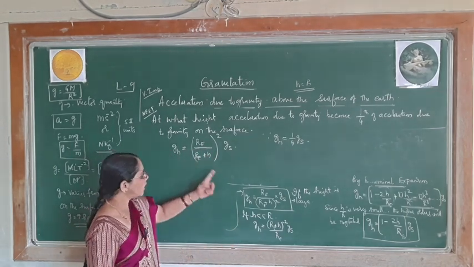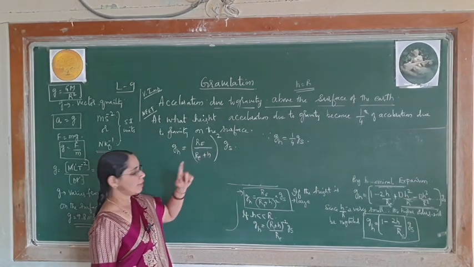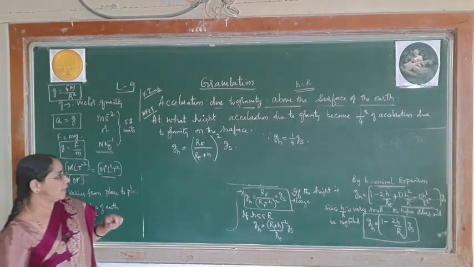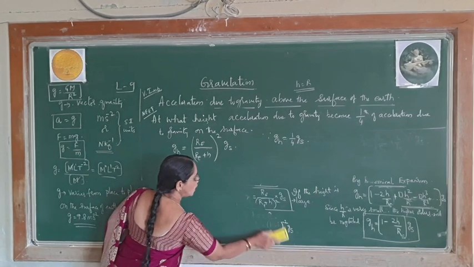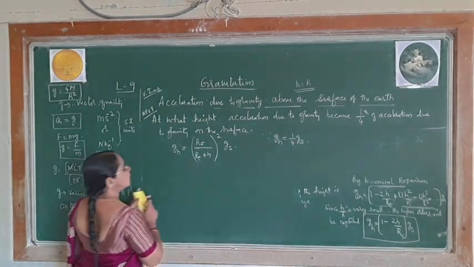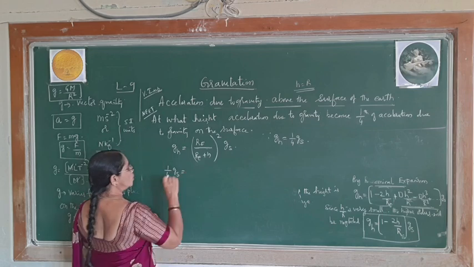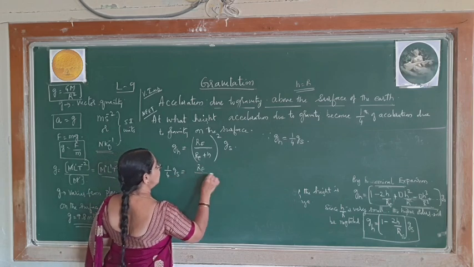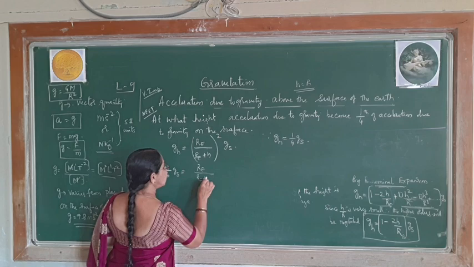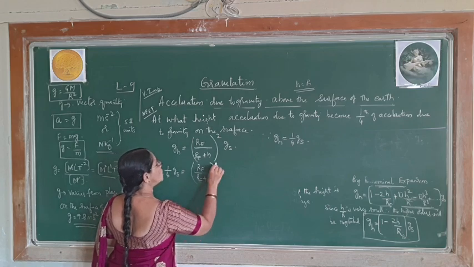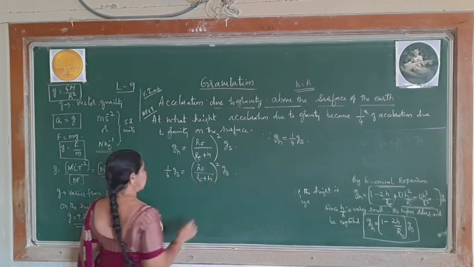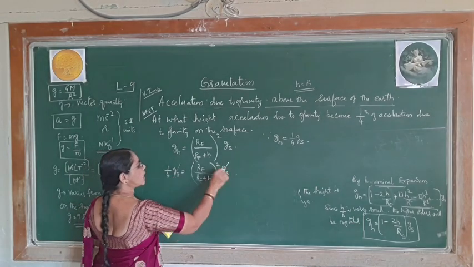And I have taken this formula now. Using that formula we write this. Now I rewrite it like this: 1/4 of gs is equal to RE divided by RE plus h whole square into gs. Directly this gs and gs get cancelled.